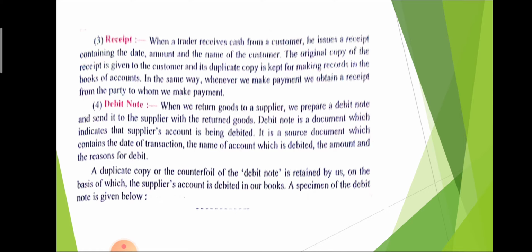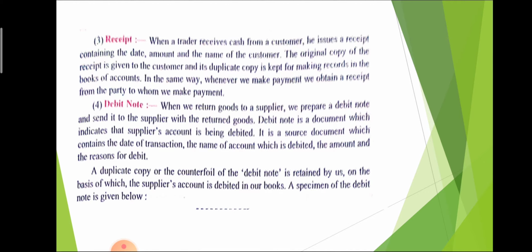It means that if we send the goods to the supplier, at that time we will have to receive money because we already paid that money, and due to some reasons we don't like the goods and we return the goods to the supplier. So at that time we debit it to the supplier's account, and the document prepared is named the debit note. It is a source document, and in this, the original copy is sent to the supplier and the duplicate copy is kept as a record.